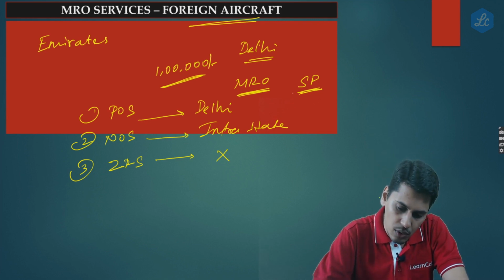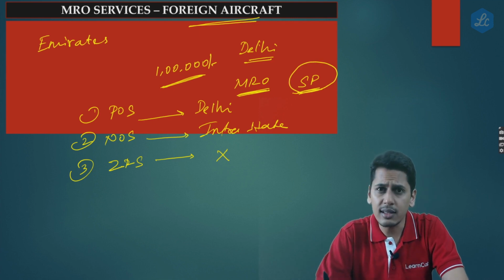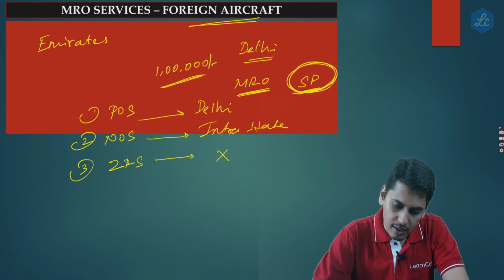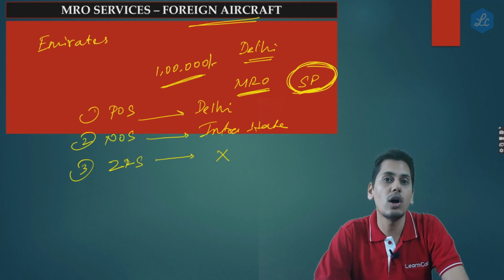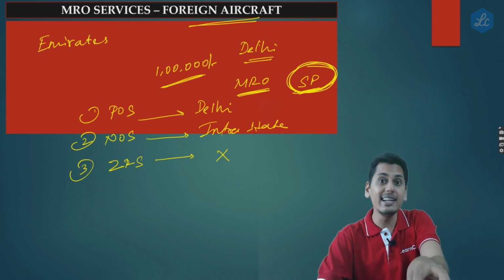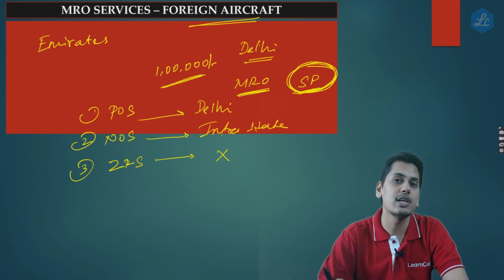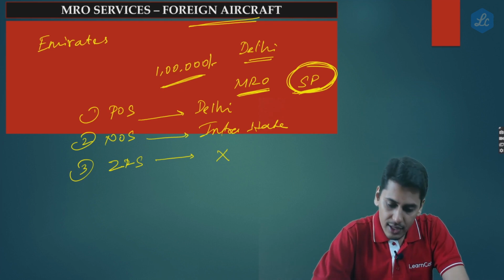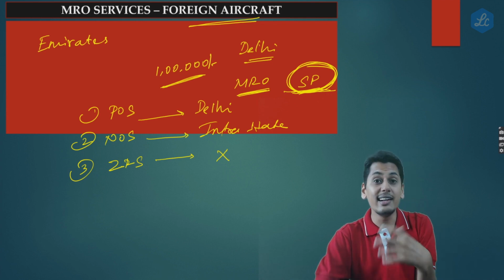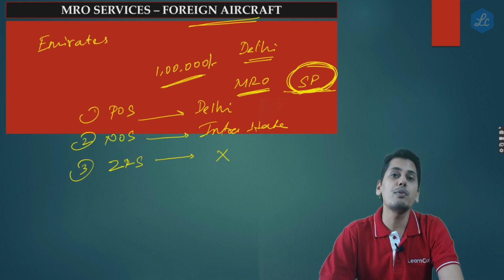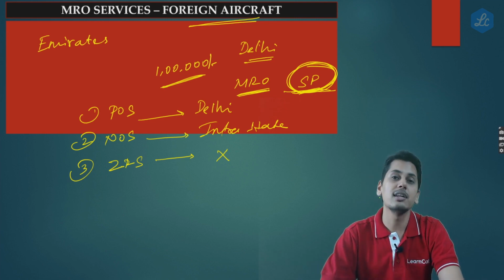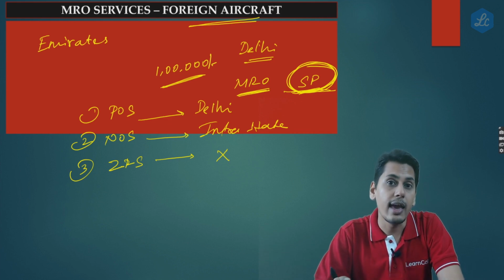Now friends, this service provider has a problem in this. He tells that since my supply is not a zero rated supply, I have to charge him GST. I have to charge him Indian GST. Now friends, his issue is that internationally these types of transactions are regarded as an export of service.